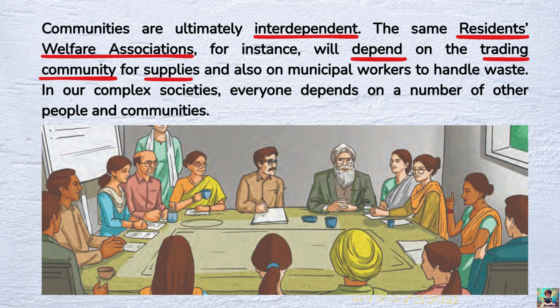The trading community means a group of people who are involved in buying and selling goods. These people are called traders, shopkeepers, or business people. They buy products like food, clothes, toys, books, etc. from factories or farmers. Then they sell them to people in shops, markets, or online. The trading community helps make sure we all get the things we need every day. Without them, we wouldn't have easy access to food, clothes, school supplies, and more.